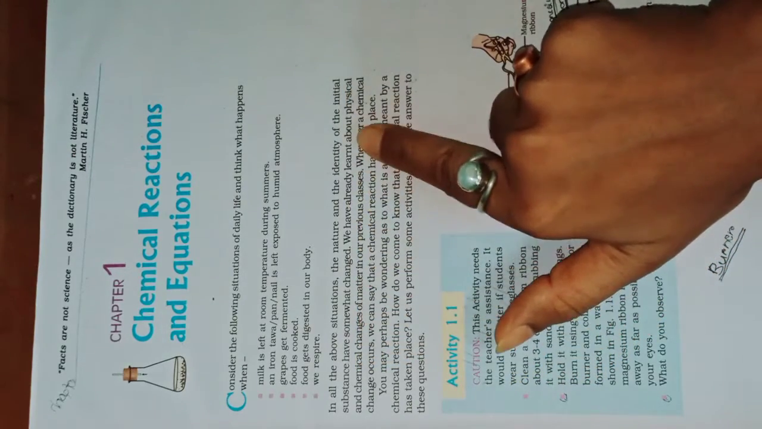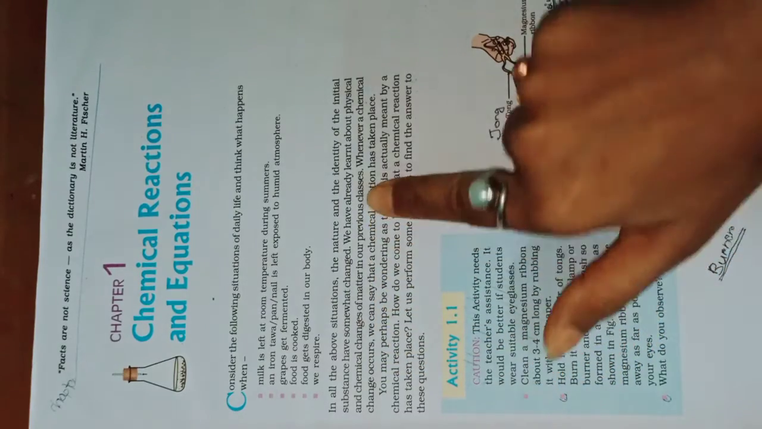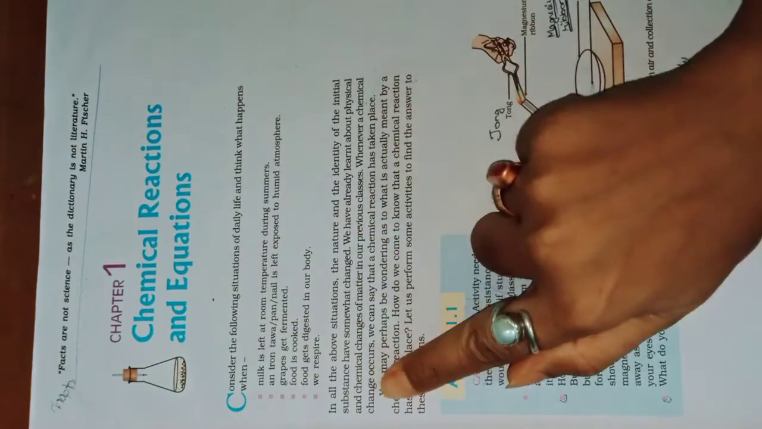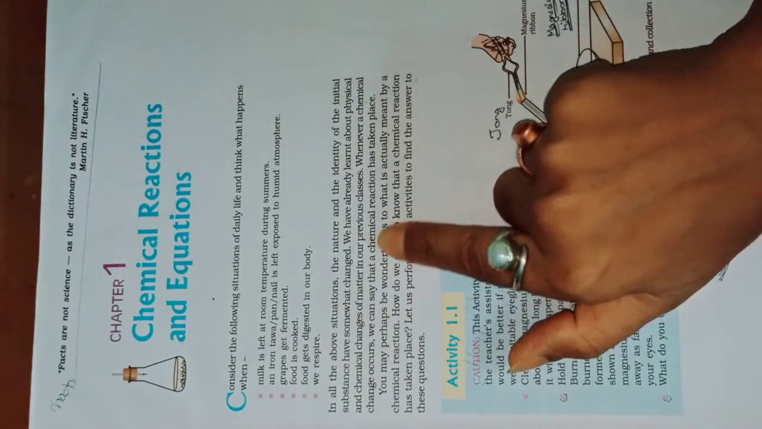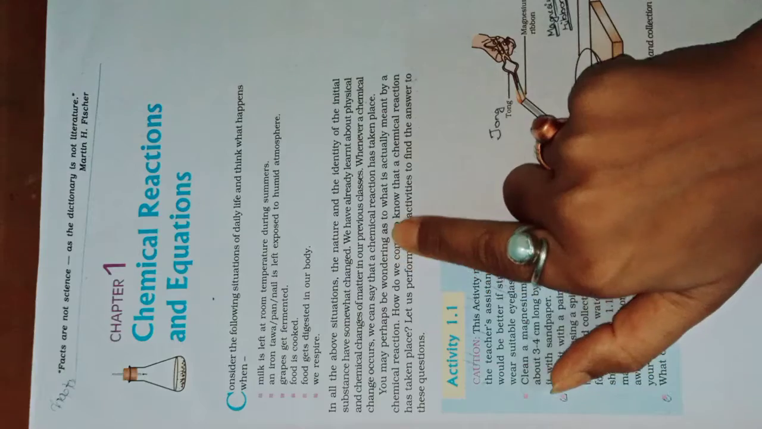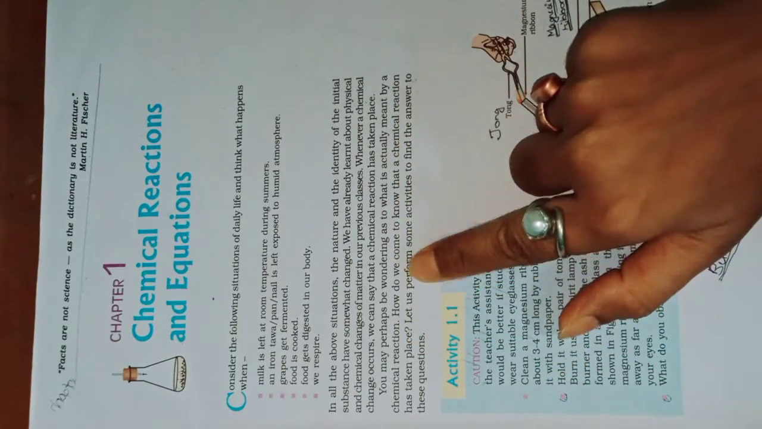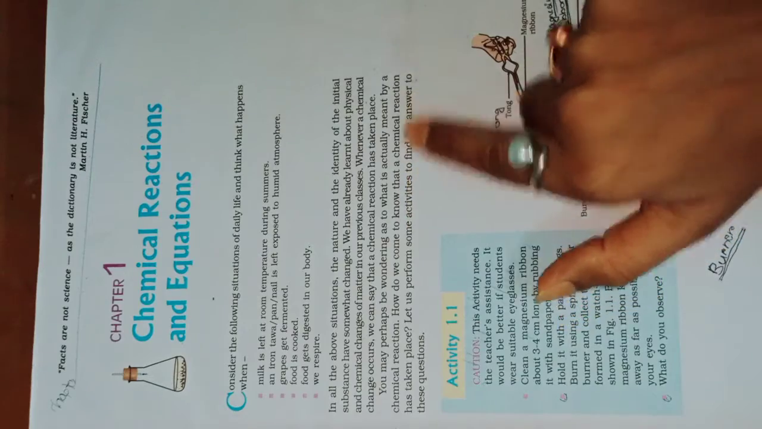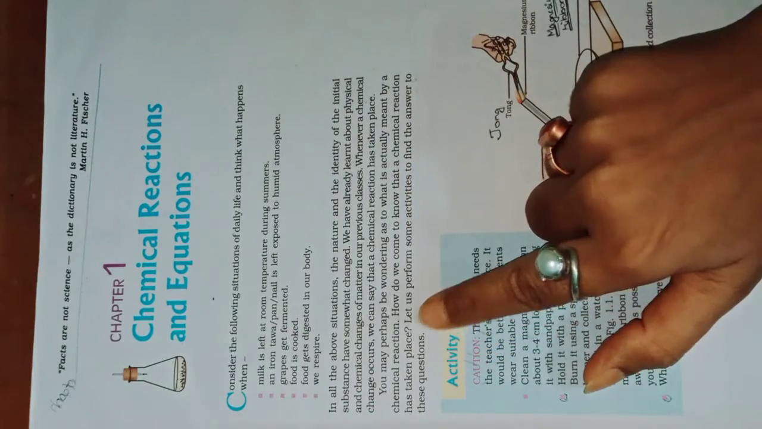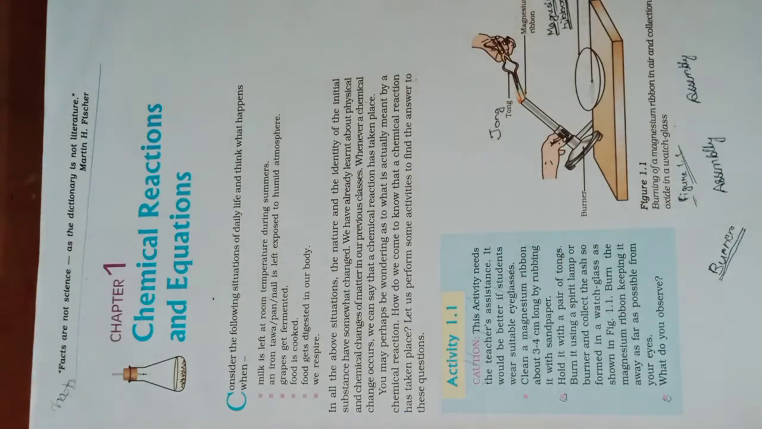We have already learned about physical and chemical changes of matter in our previous classes. Whenever a chemical change occurs, we can say that a chemical reaction has taken place. You may perhaps be wondering as to what is actually meant by a chemical reaction. How do we come to know that a chemical reaction has taken place? Let us perform some activities to find the answer to this question.